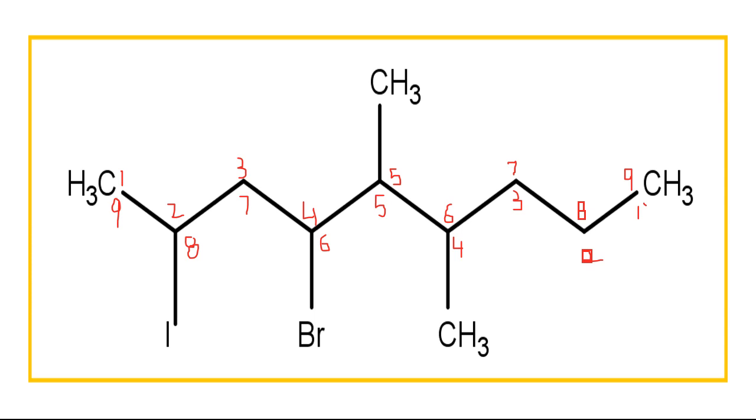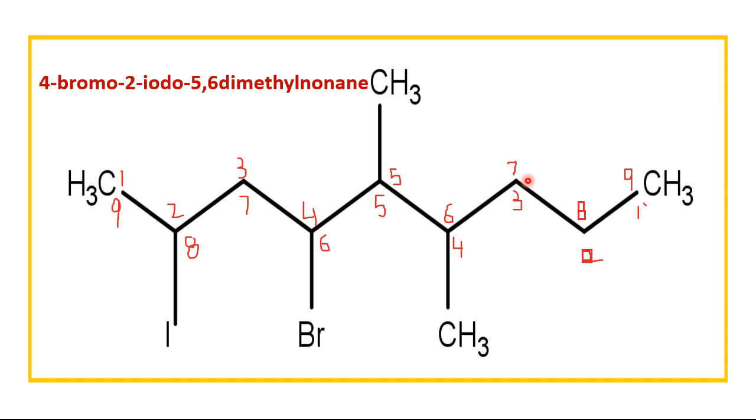After numbering, I come to know that if I number it from left to right, my branches will get the lowest number. So now the chain consists of 9 carbon atoms. So it is going to be named as nonane because there is a single bond present between carbon atoms.